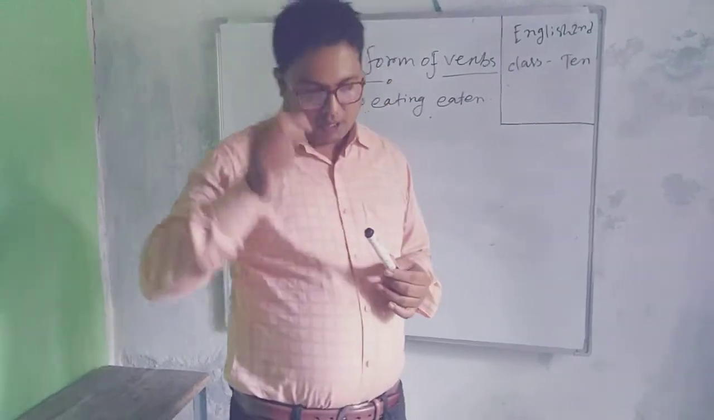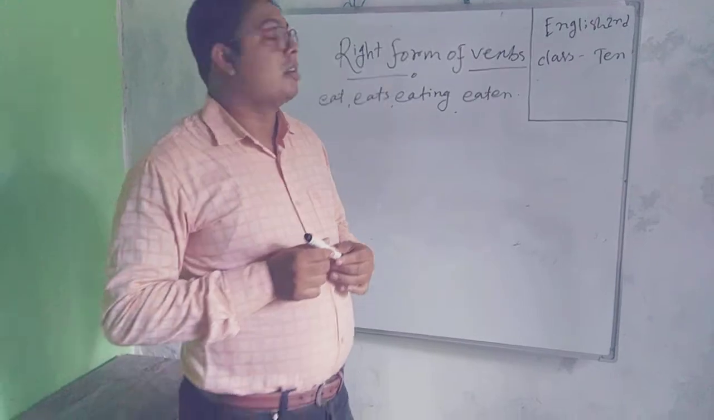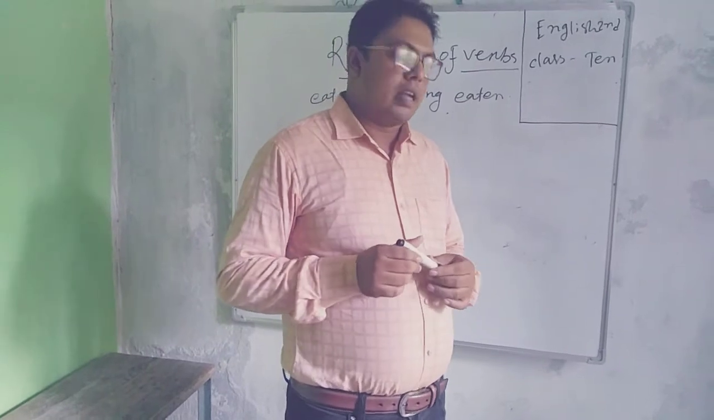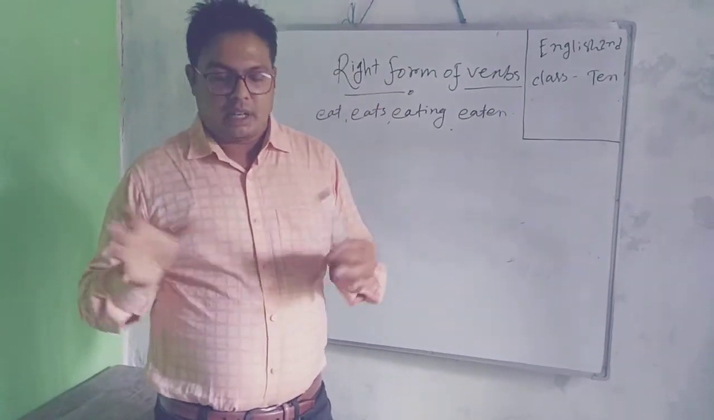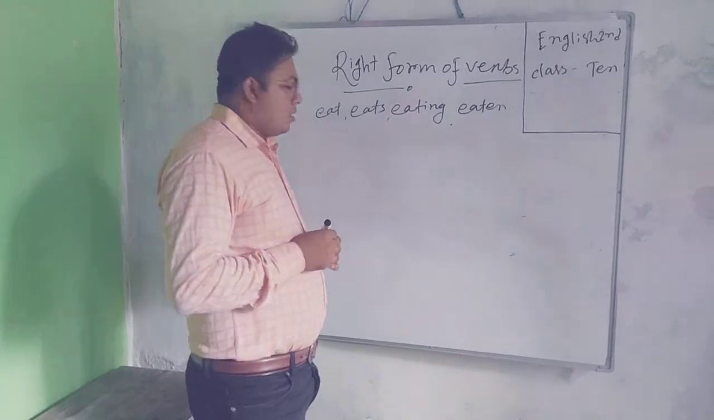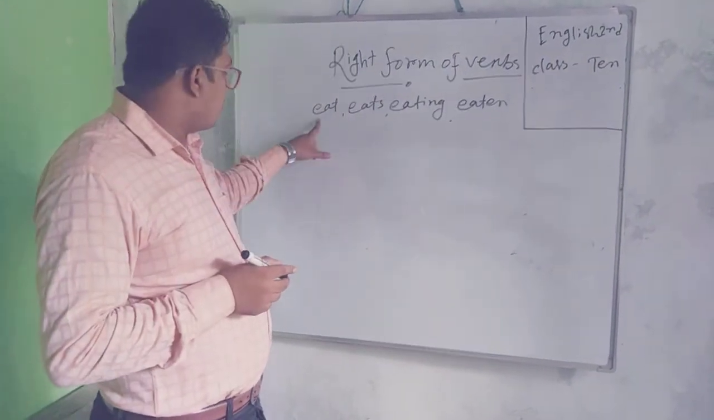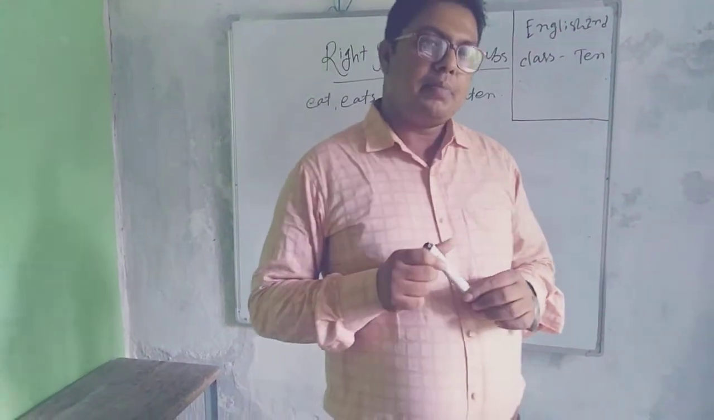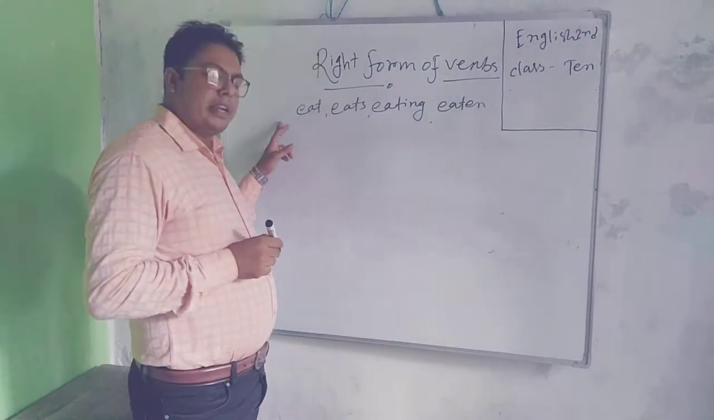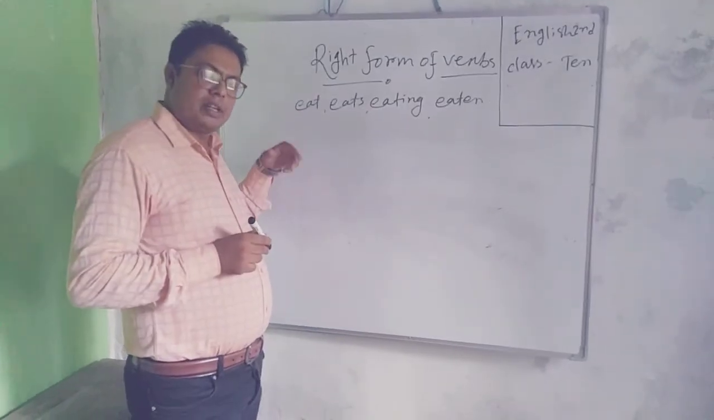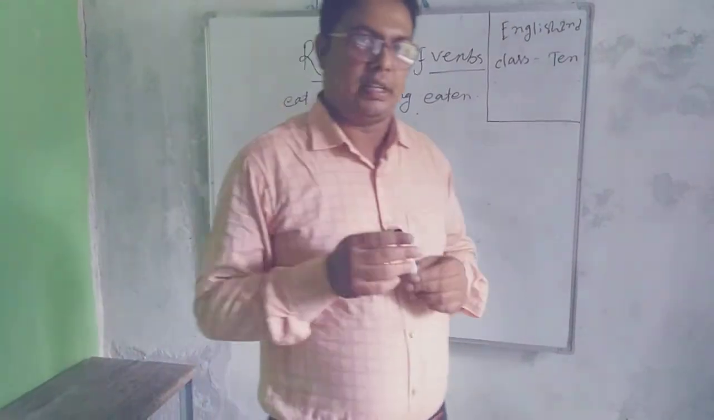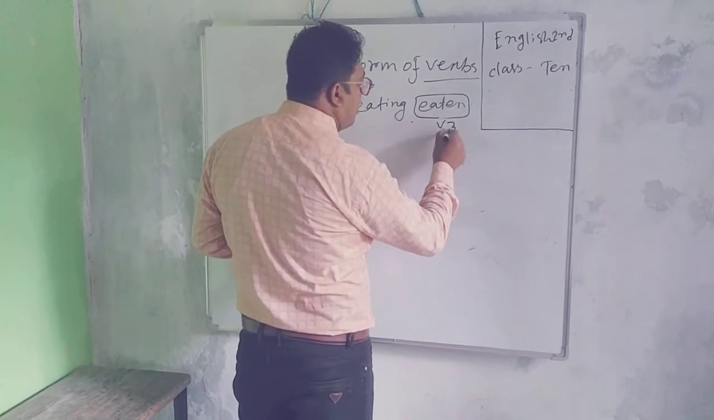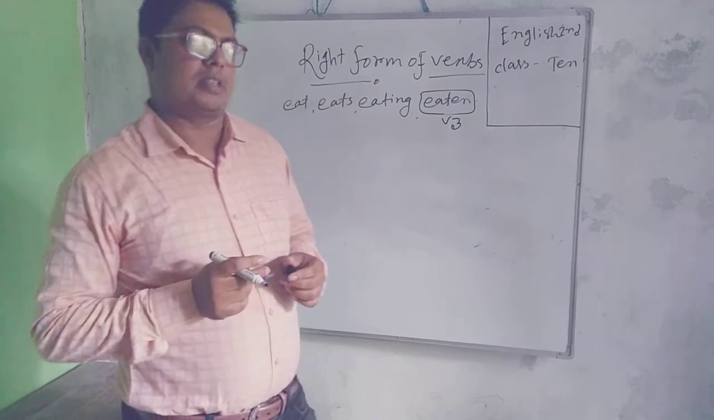Please be attentive. Dear students, I think these grammatical items are very important, and if you are attentive, I hope you will be able to understand these grammatical points. Previously, we discussed eat, eats, eating, eaten. There are only 5 forms of verbs, and behind every form there are reasons for why the verb takes that form. So today I will discuss the number 5 form, and the form name is V3 form, past participle form.